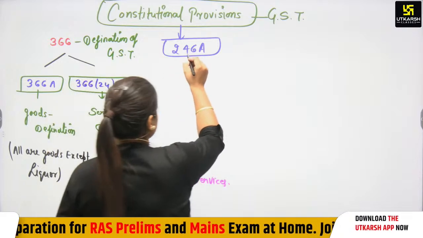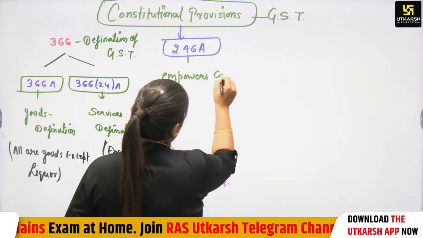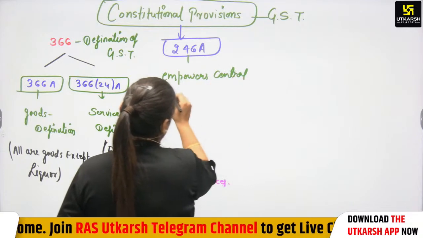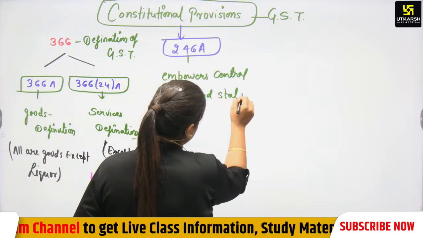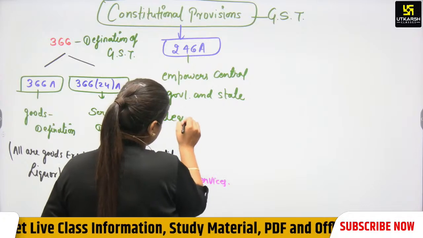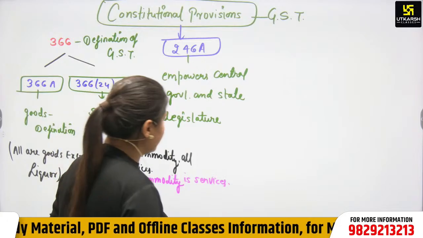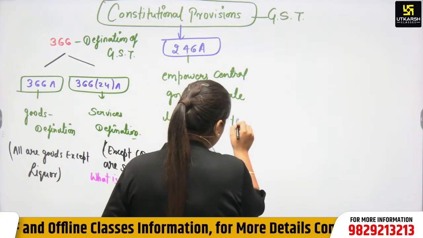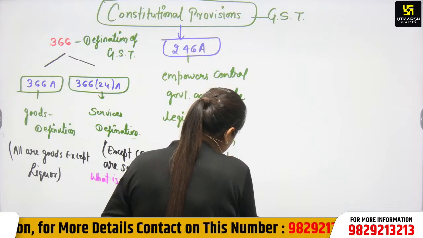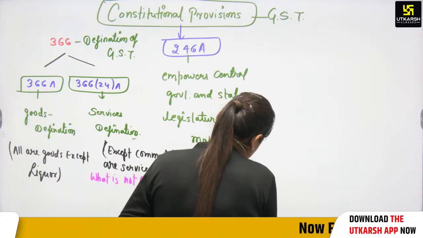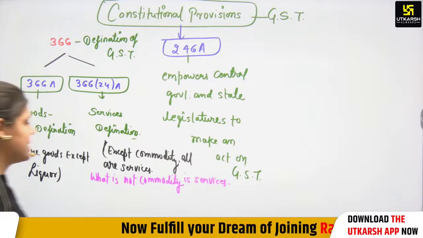So it empowers the central government and state legislatures to make an act on GST. So that is 246A. Again, we can say that there is Article 269A.